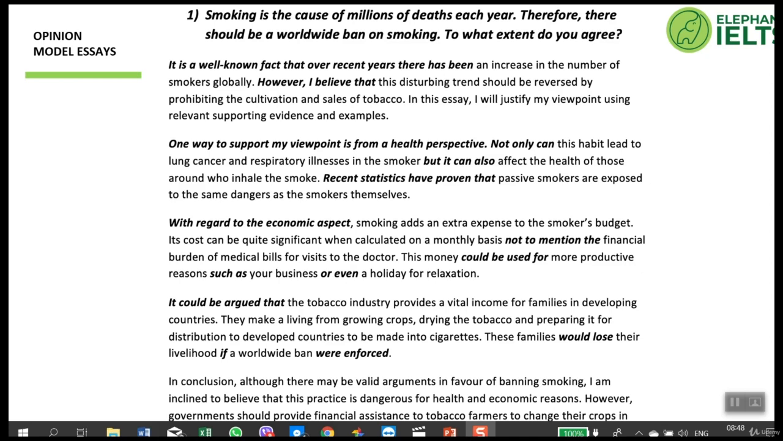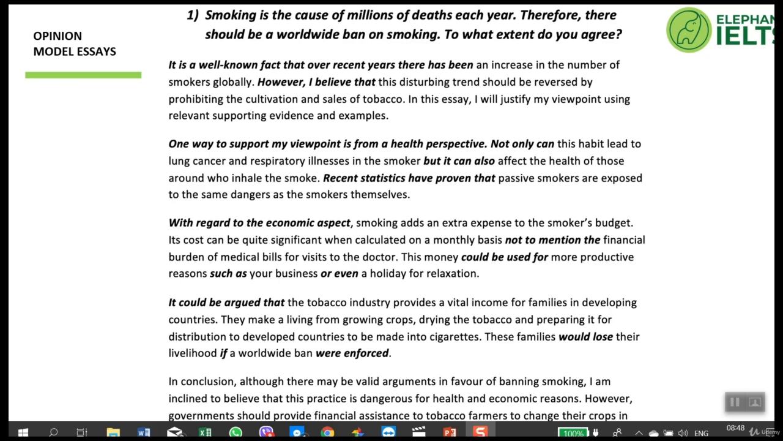So that's the introduction. Now for the main body. The first paragraph of the main body begins with the first topic sentence which supports his viewpoint: one way to support my viewpoint is from a health perspective. So you see, just a short, clear topic sentence which gives the first reason for his opinion. And then he goes on to support that, to explain what he means.